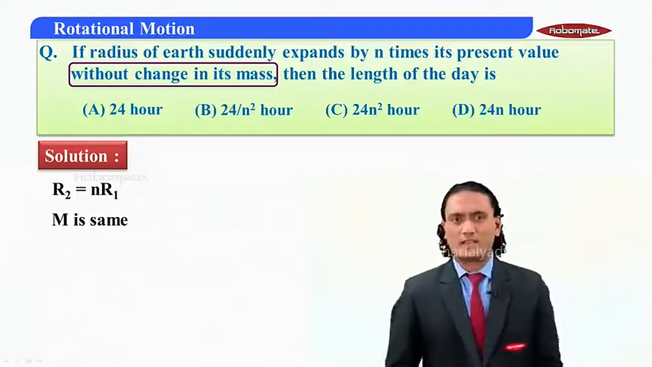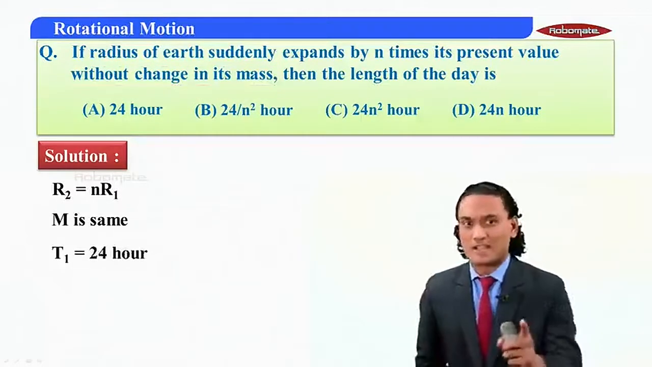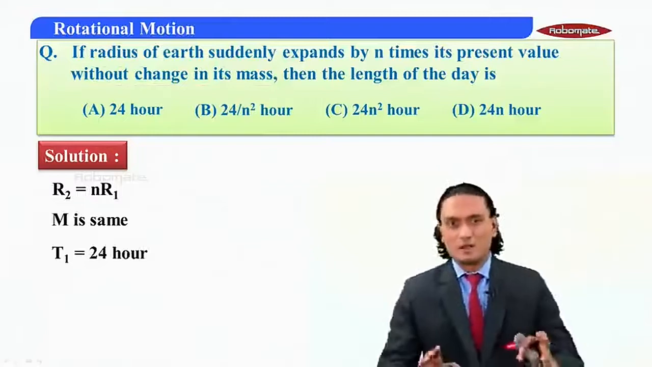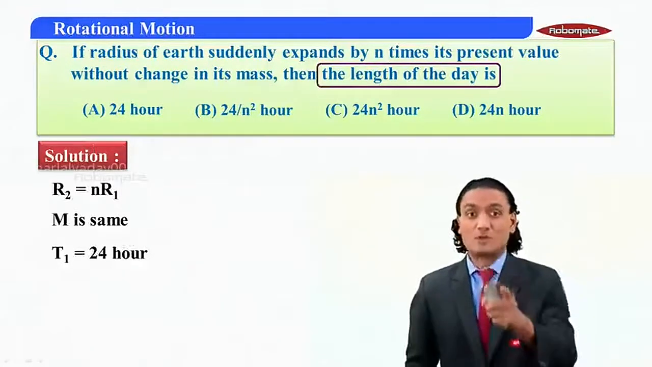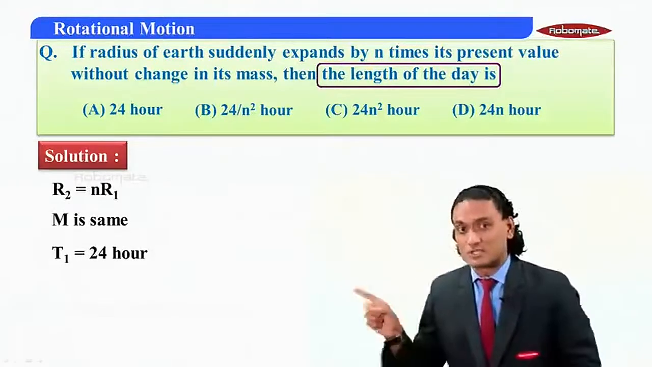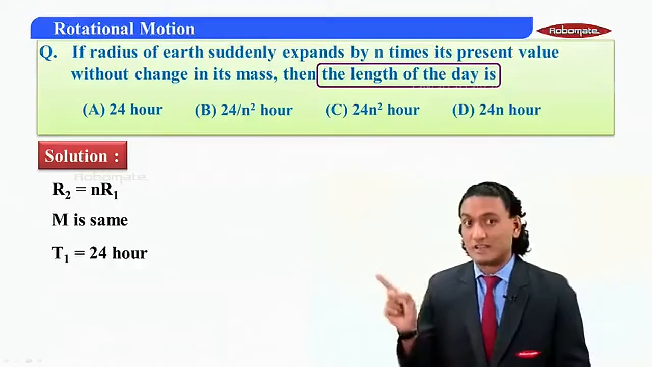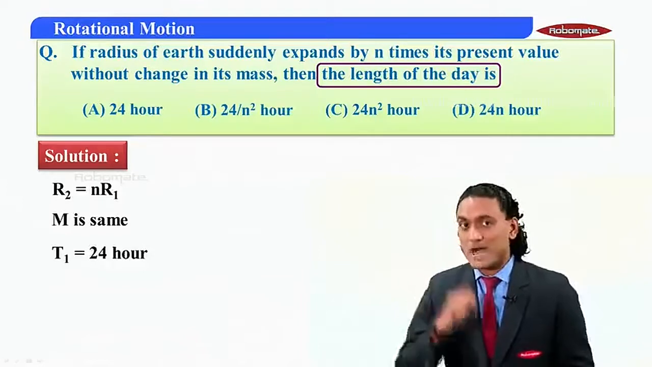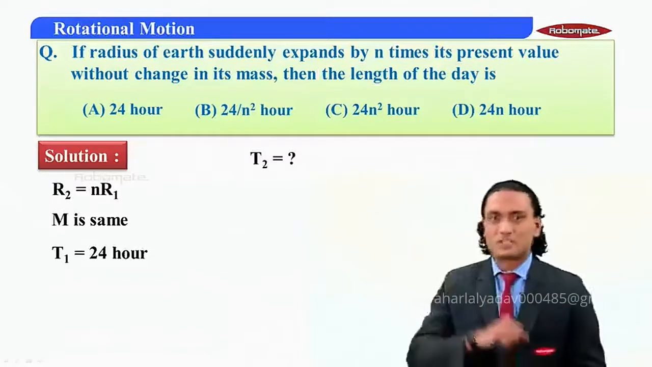Anything else you can justify? We know one thing: the time period of rotation of the Earth is nothing but 24 hours. So I can write T1 is 24 hours. Now why am I doing this? In the question, the length of the day is asked. So that is why I am taking the initial time period of rotation as 24 hours. If the radius changes, keeping mass same, what will be the new length of the day? That means they're asking what is T2.